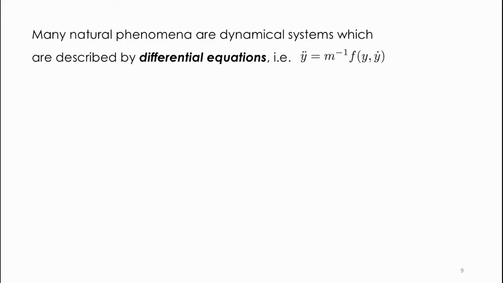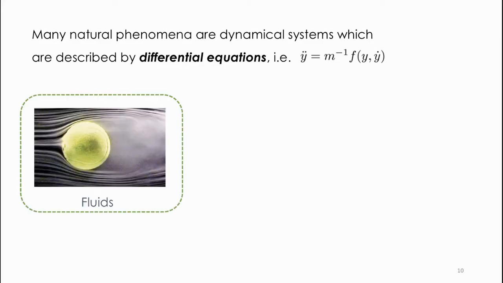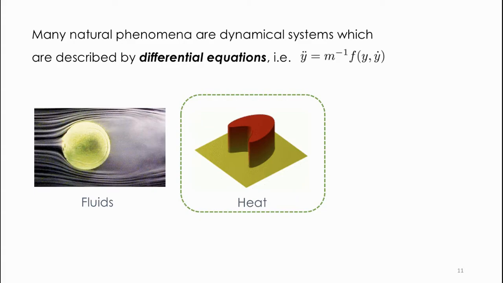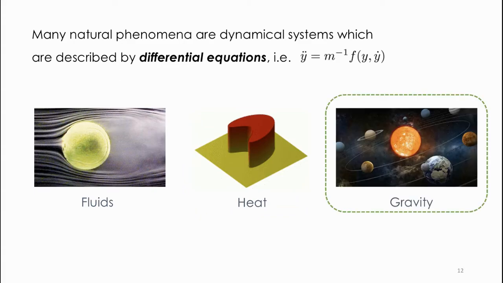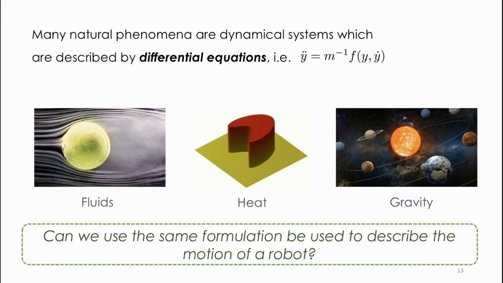Many naturally occurring phenomena are dynamical systems that can be described by a set of nonlinear differential equations. For example, the motion of fluids, the flow of heat, or how planets move around the sun. So can we use the same formulation that is used to describe the movement of planets to describe the motion of a robot?